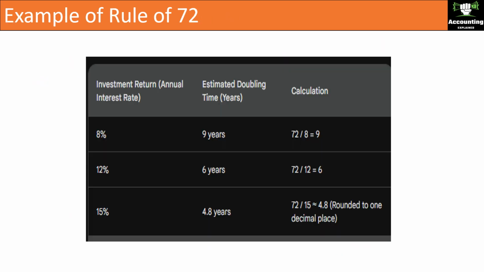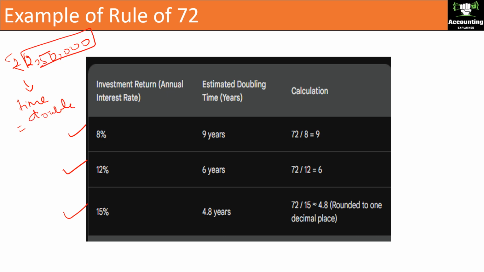Example of rule of 72. So let us see from the exam point of view. Suppose you have an investment of rupees 2,50,000 which you are going to invest somewhere, and you have three options. You can invest at 8% per annum, 12% per annum, or 15% per annum. You want to find out how much time it will take for this investment of rupees 2,50,000 to double.